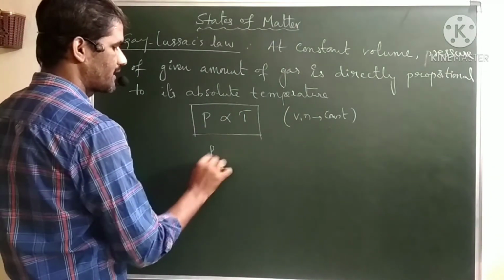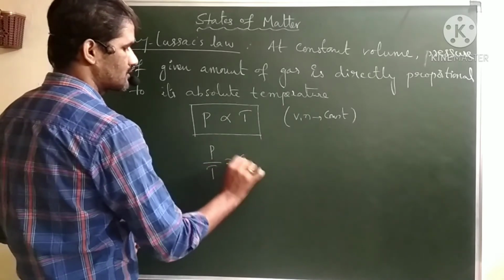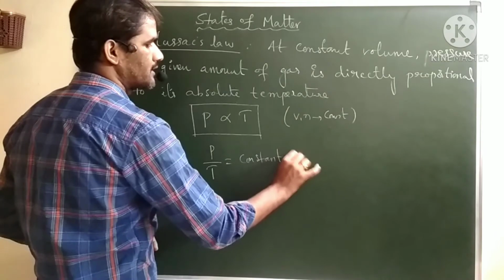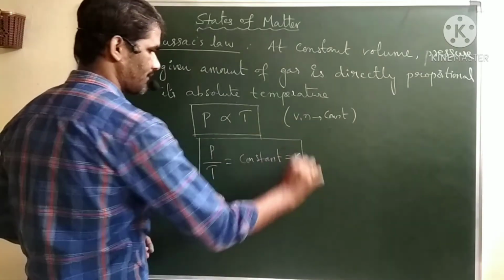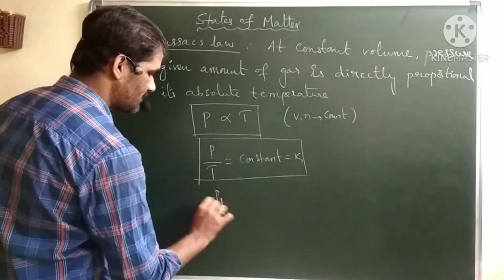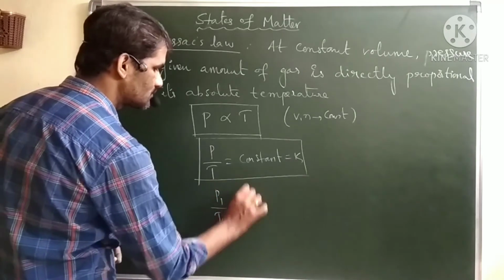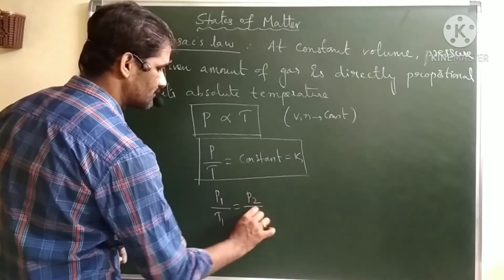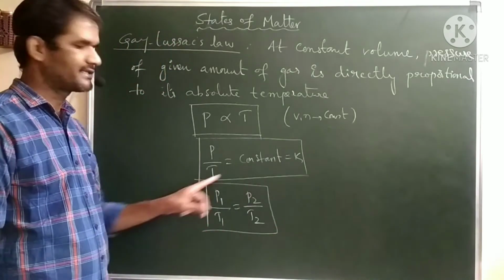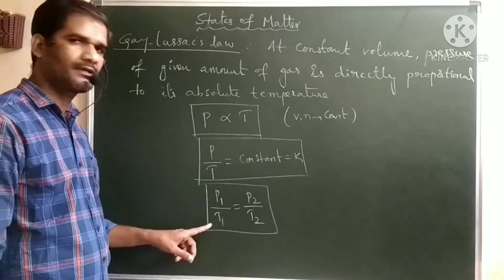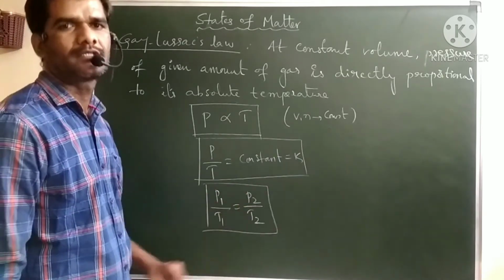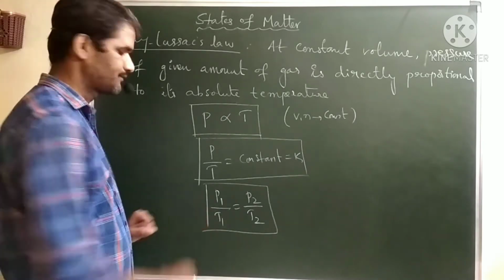From this, P by T is equal to some constant K, and we can derive a relation here: P1 by T1 is equal to P2 by T2. Always the ratio of pressure and temperature is constant. P1 by T1, P2 by T2 or P3 by T3 are all the same values, so they are constant.